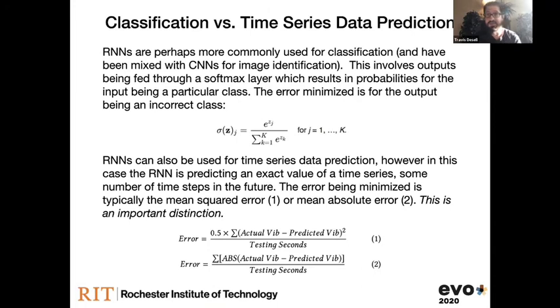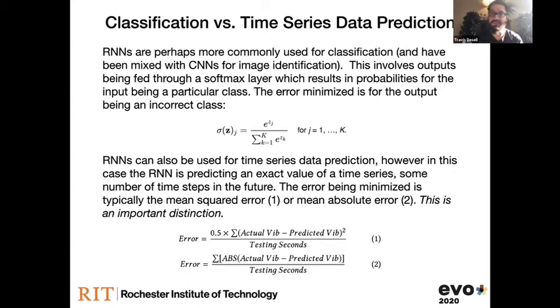Again, this is a little bit different than some of the common things people use neural networks for, which is classification, right? Everybody nowadays is using CNNs for image processing. Well, those are usually classification tasks. Here, since we're doing time series data prediction, it's a regression task, and these tend to be a little bit harder to do, because instead of trying to just get some of your outputs of your neural networks higher than others to make it predict the right thing via softmax or an SVM, in the output layer here, we're trying to predict an exact value.